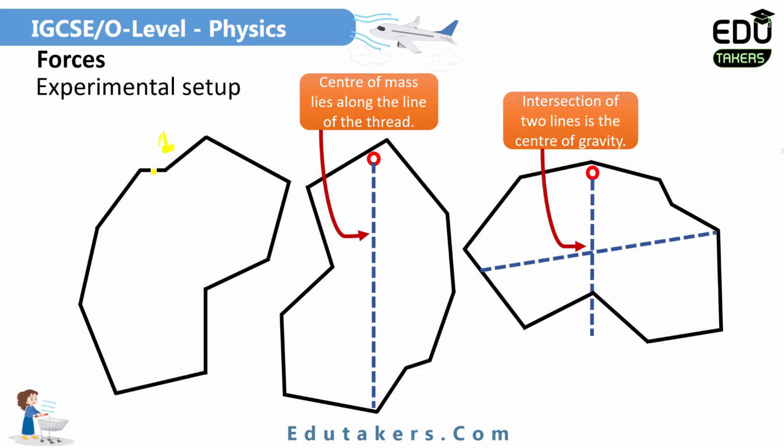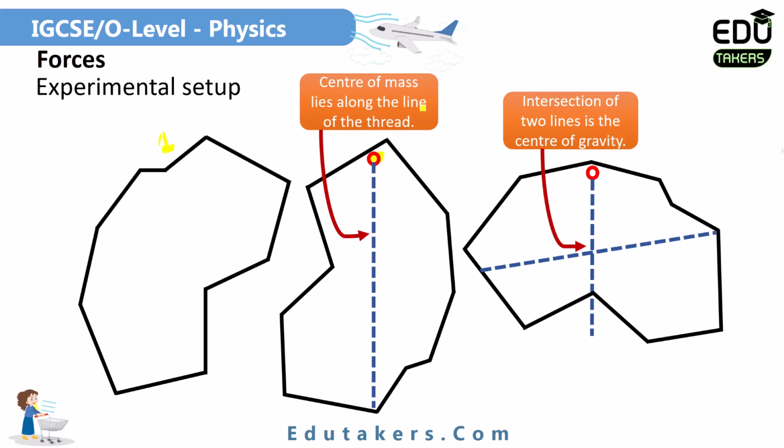So basically what you have to do here, first of all, is consider any irregular shape just as a plane lamina. And here this red circle is basically showing where I placed a pin at a point on the edge of the lamina, and then I let it swing freely. I have to make a vertical line with the help of a pencil, which is shown by the blue line.